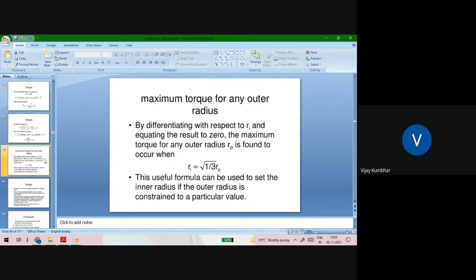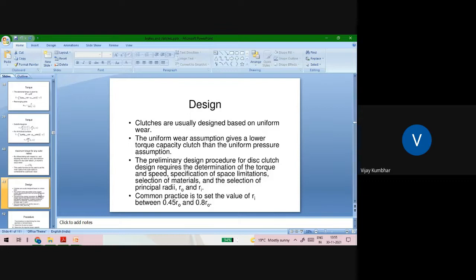Then maximum torque for any outer radius can be given with the formula Ri is equal to square root of 1 divided by 3 into Ro, where Ro is the outer radius and Ri is the inner radius. These clutches are usually designed based on the uniform wear theory. The uniform wear assumptions give a lower torque capacity clutch than the uniform pressure assumption.